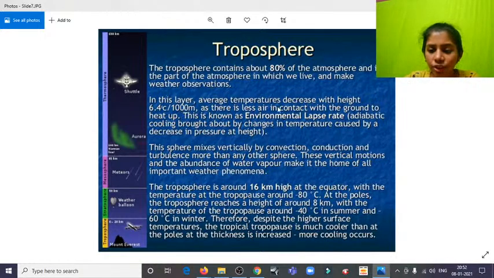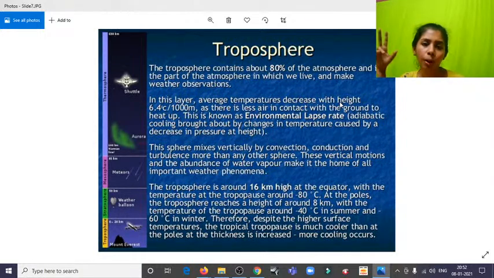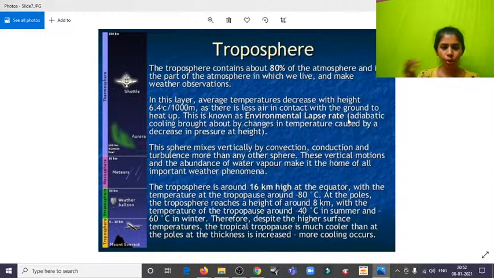In this layer, the average temperature decreases with height. For example, if you go to Kullu Manali or Ooty, you must have observed that as we go up, the temperature falls. The more we go up, the colder and cooler it gets. There's less air in contact with the ground to heat, and this is known as the environmental lapse rate, because it's not just about gravity. For example, we know what's inside the earth: hot magma. And it is believed that the outer surface of the earth's temperature is the same as the innermost core of the earth.